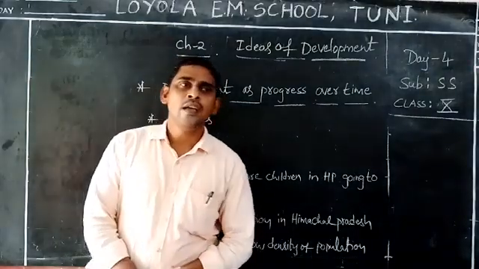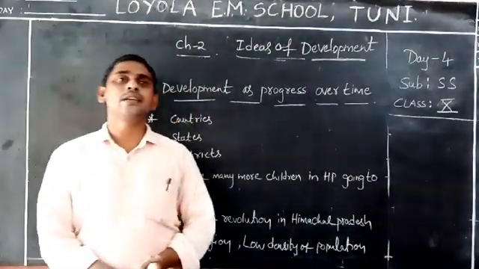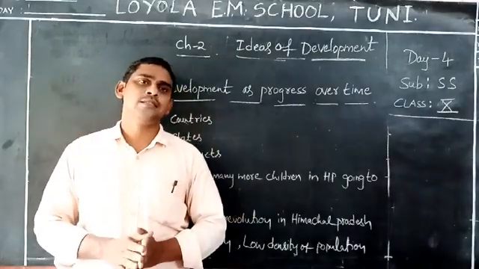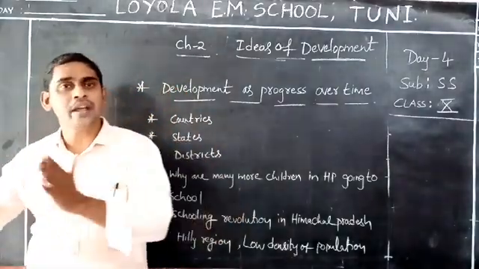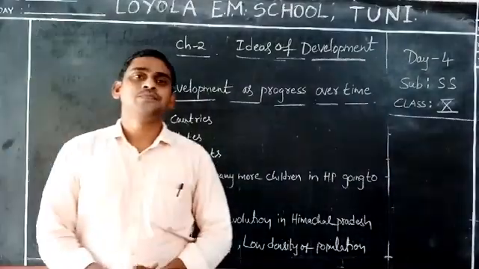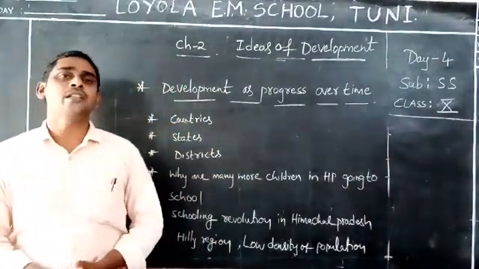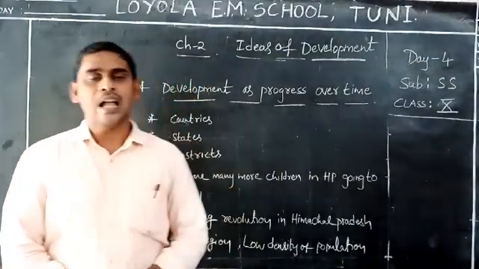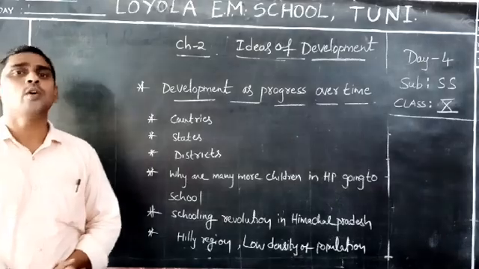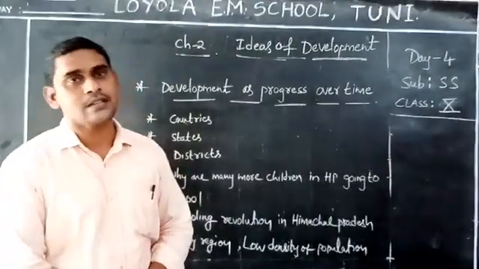In this way, we can understand one thing here. What is that? The state Himachal Pradesh, compared with all the remaining states, gives high priority to education and has spent more money on education.